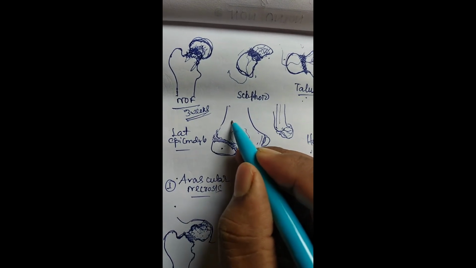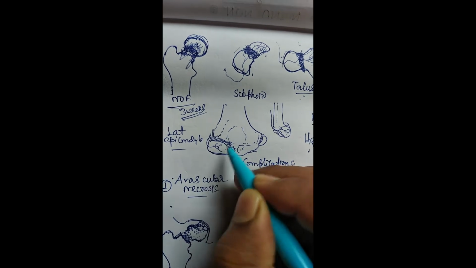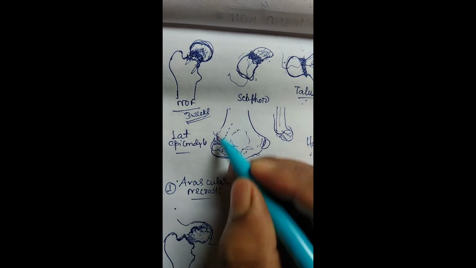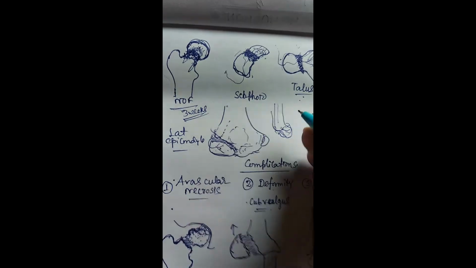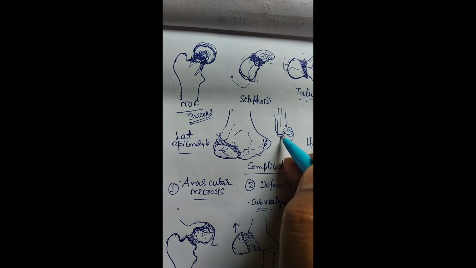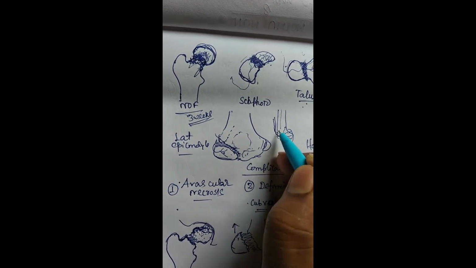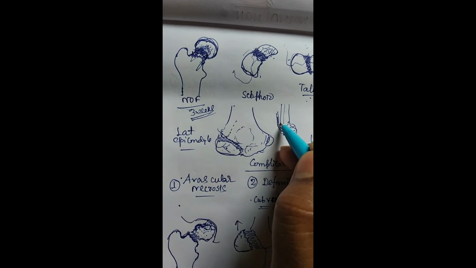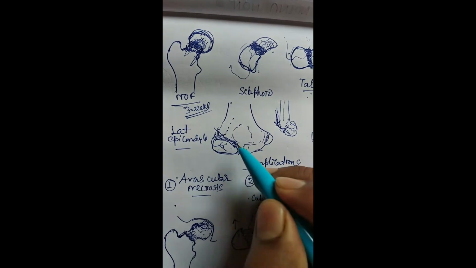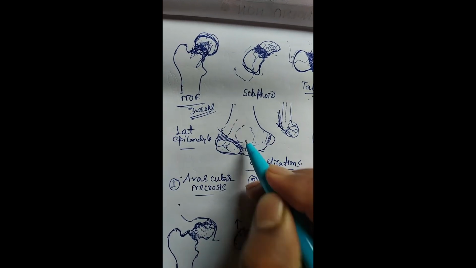Now, if this blood supply comes through this and then comes to this area, so if there is any fracture, then this part will be hampered. Or in any operation, if you have to put a retractor posteriorly or anteriorly, then already there is a fracture, and then you put a retractor over there, so this blood supply will be hampered. As a result, this will go to non-union. So lateral condyle is very notorious for going to non-union in the pediatric age group.